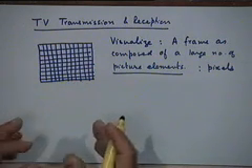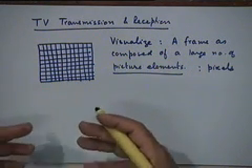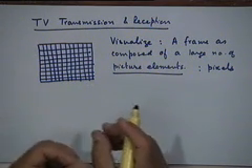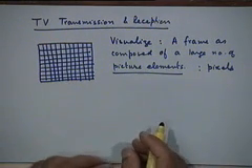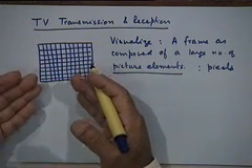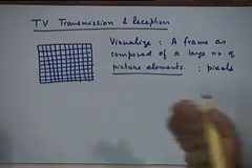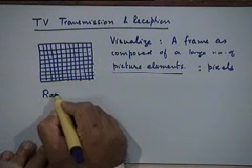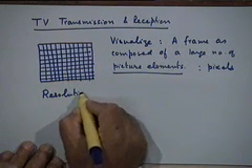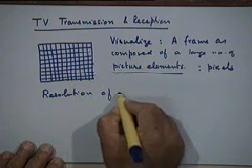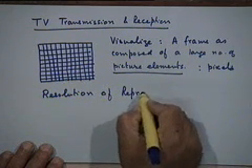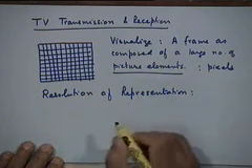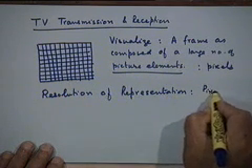Now, it is clear that this number should be large, right. If you want to represent this picture by an electrical signal as a sequence of brightness levels, the larger the numbers that you select for this representation, the better your picture quality will be. So, the resolution of your representation is a direct function of the pixel size, right.